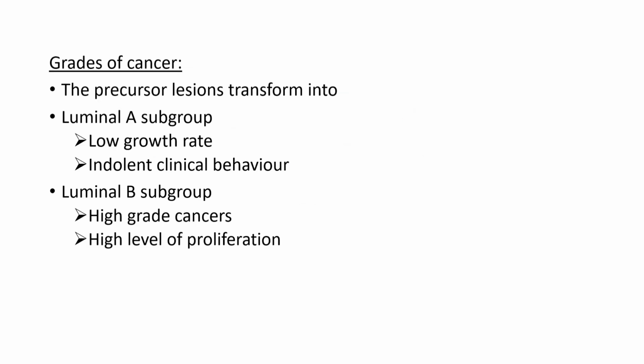Now coming to the grades of cancer, the precursor lesions that we saw before, that is the flat epithelial atypia and the atypical ductal and lobular hyperplasia, will transform into luminal subgroup A and luminal subgroup B. Luminal subgroup A shows slow growth rate and its clinical behavior is indolent or sluggish, which means it does not produce high grades of cancer. But luminal subgroup B is not like that. It produces high grades of cancer and the level of proliferation is also high.